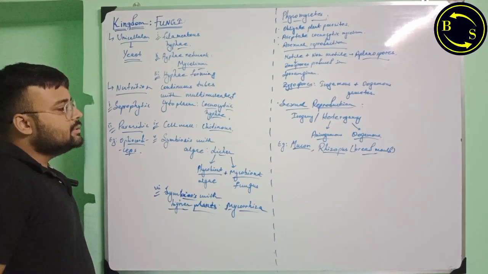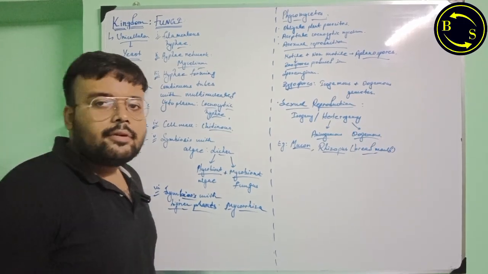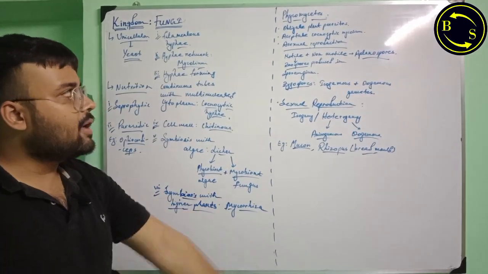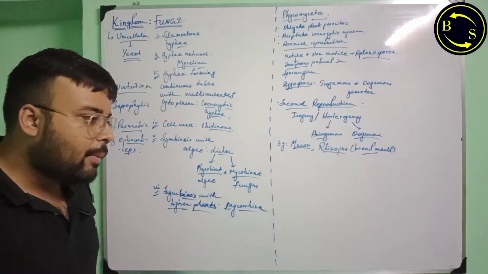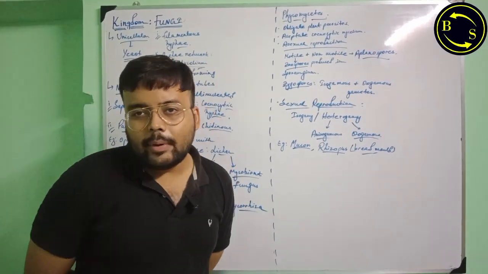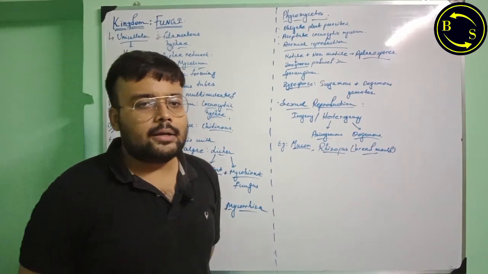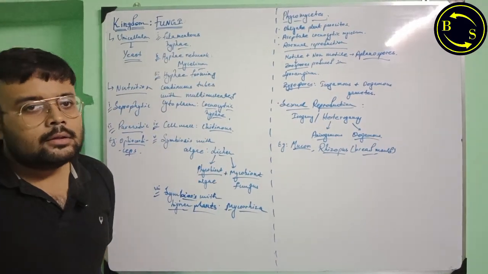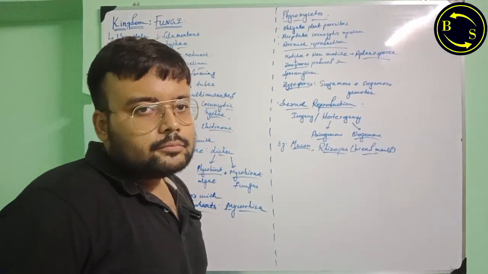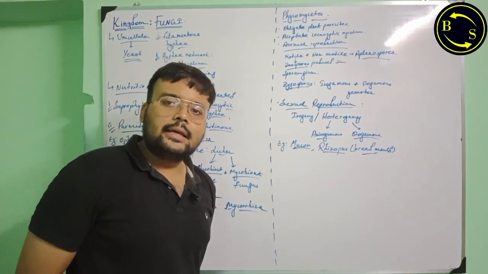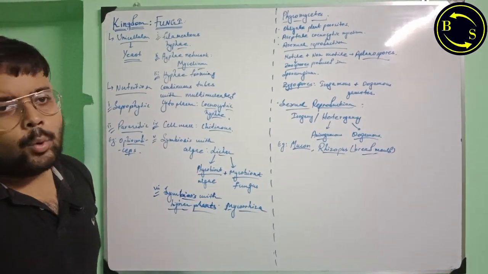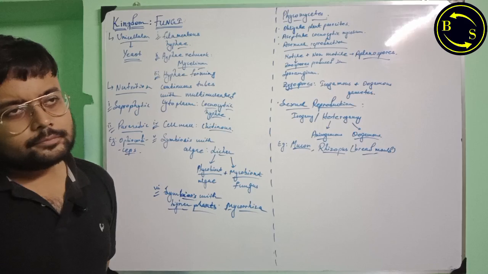Now coming to the classes, the first fungal class that we will discuss is the Phycomycetes. Phycomycetes can be terrestrial, and they are obligate plant parasites, meaning they cannot survive without parasitizing an aquatic plant or a terrestrial plant.